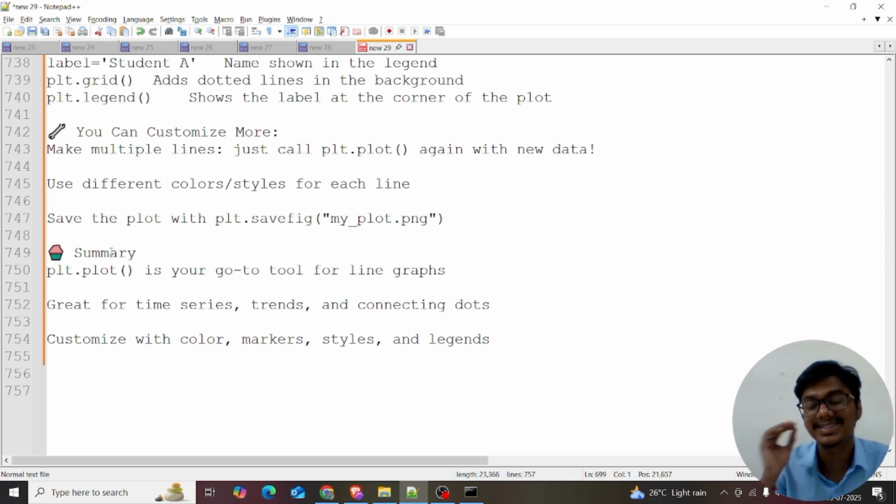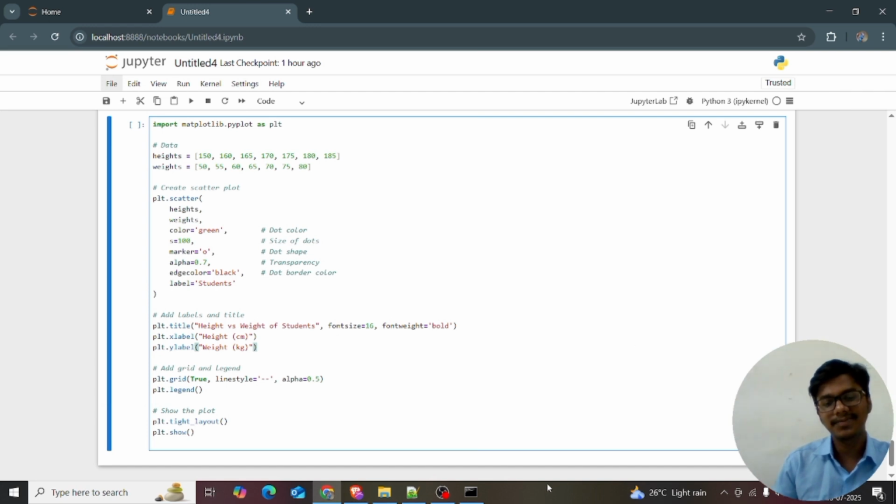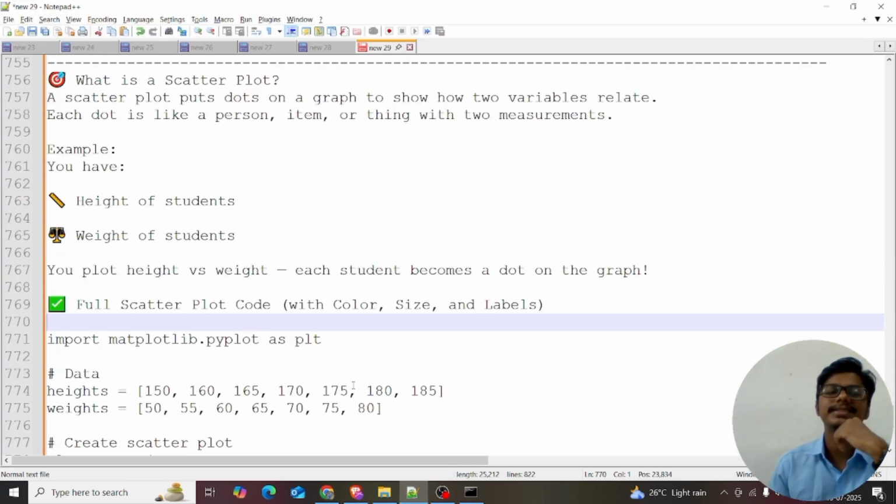In the next session, we are discussing an interesting chart. That's the scatter chart, a more advanced chart. Right? Let's get into it. Yes, guys. If you're fine, I'll start with another chart. Yeah, it's the scatter chart.